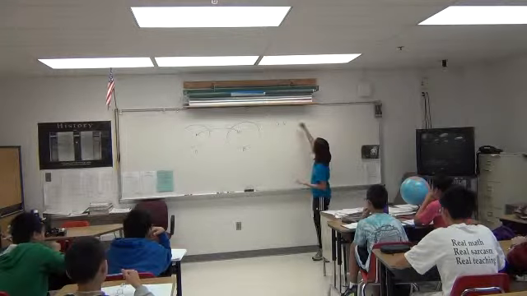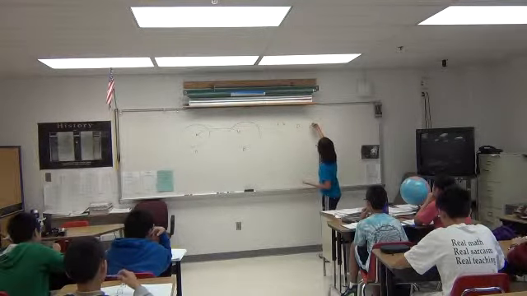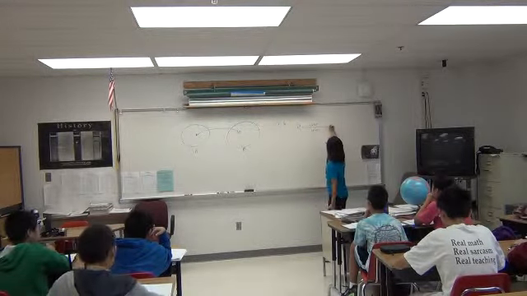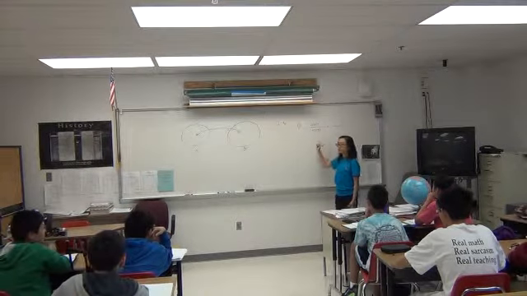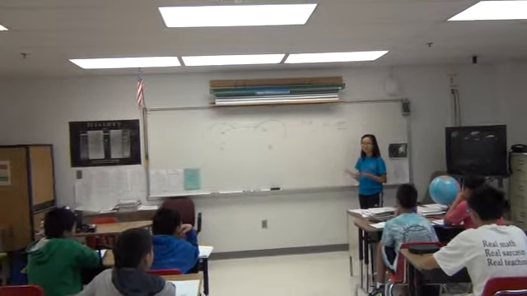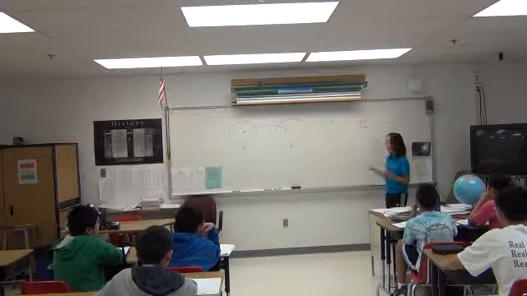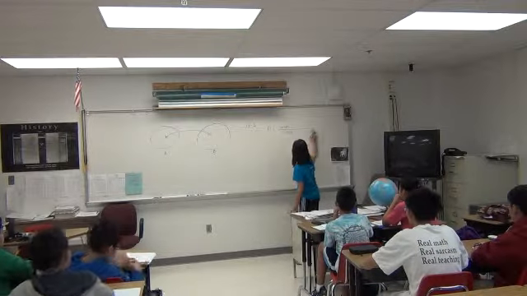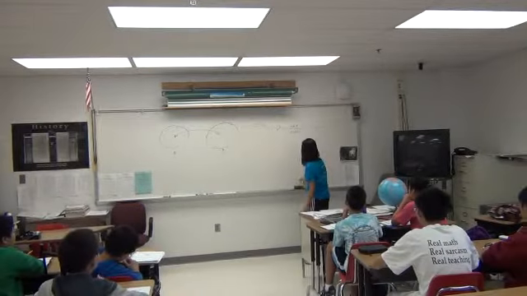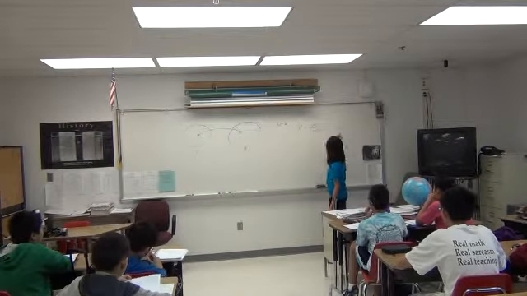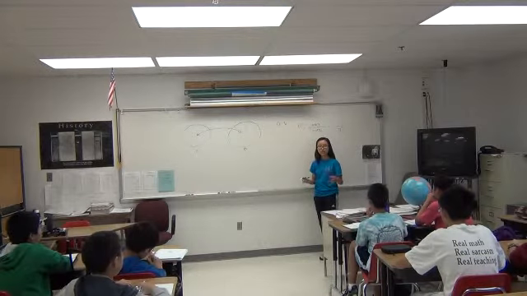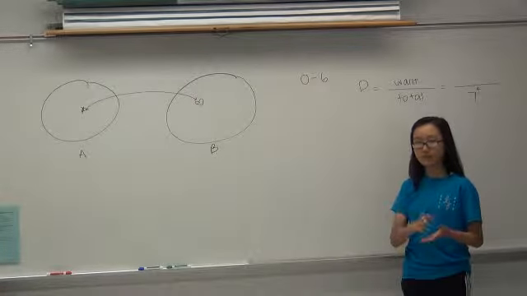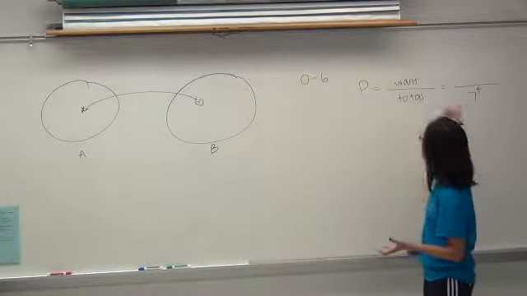So for probability, we know that probability is want over total, right? What are the total number of ways for you guys to roll your dice? 7 to the 4th, right? So this is the total number of different rolls you guys can have, because every person has 7 outcomes for their dice, right? And there are 4 people. So it's 7 times 7 times 7 times 7. And that's how we get 7 to the 4th.